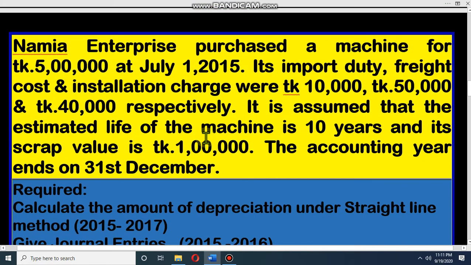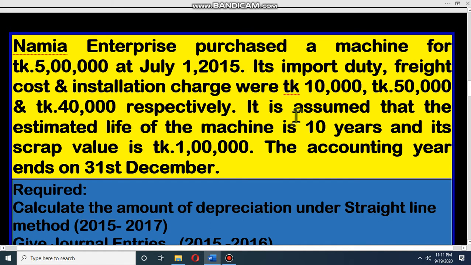Dear student, this is a practical problem from test paper, that means board question from Chittagong board. Nami Enterprise purchased a machine for Taka 5 lakh on 1st July 2015 and they paid import duty, freight cost and installation charge 10,000, 50,000 and 40,000. This is direct expenditure for this machine.